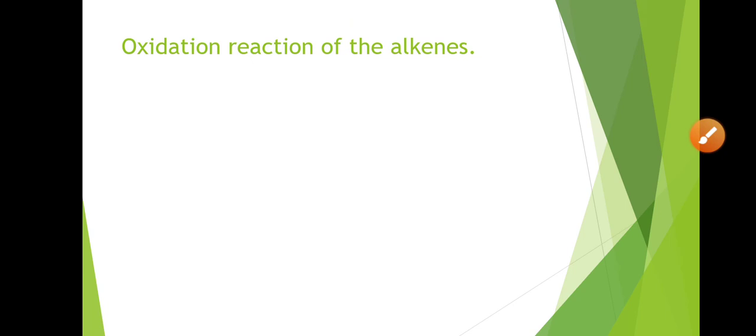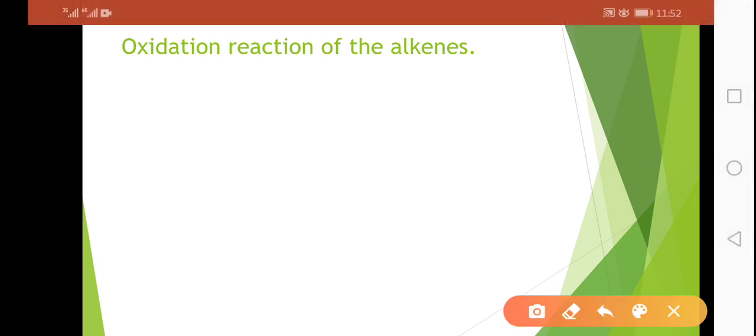Now coming towards the second reaction of the alkenes, which is the oxidation reaction. Before going towards the reaction, we will define what oxidation is. You have studied oxidation in detail in your 9th class. Here oxidation can be defined as gain of oxygen.